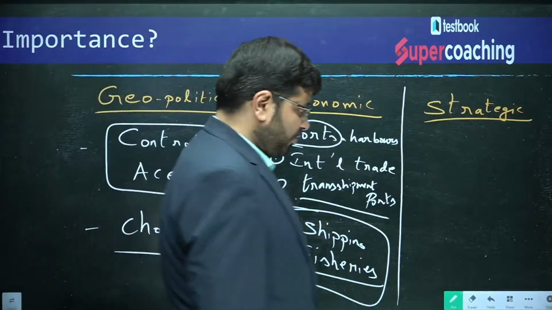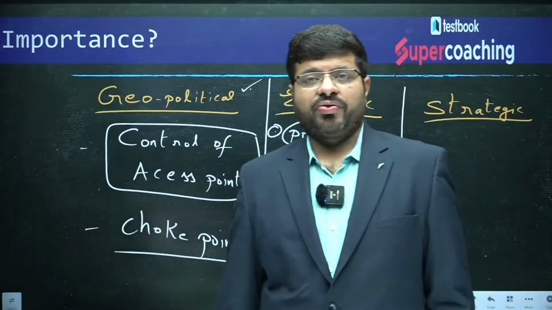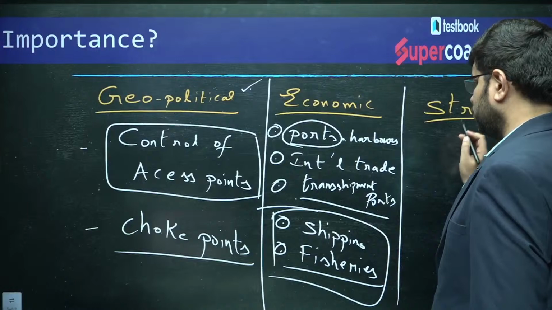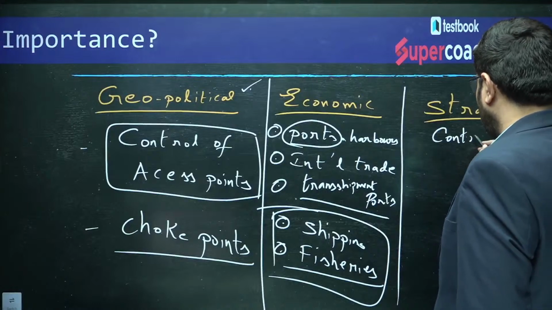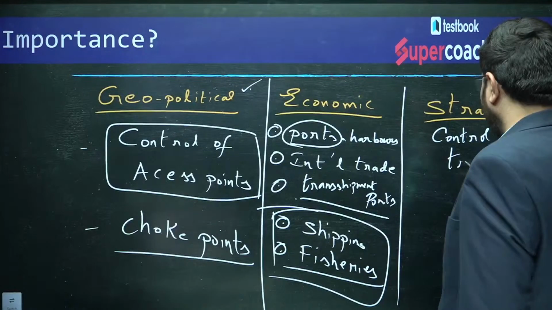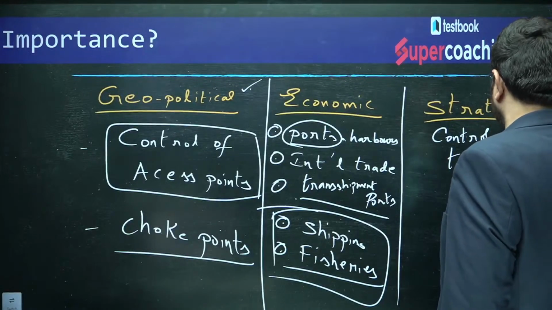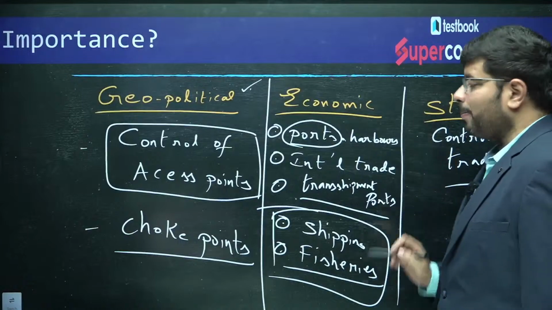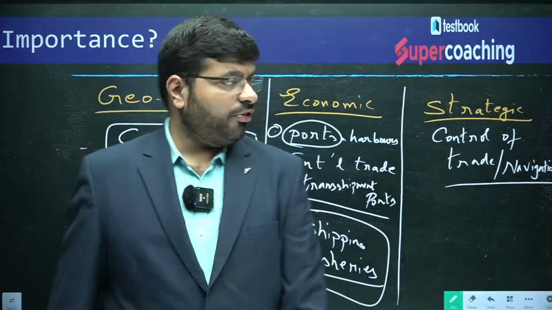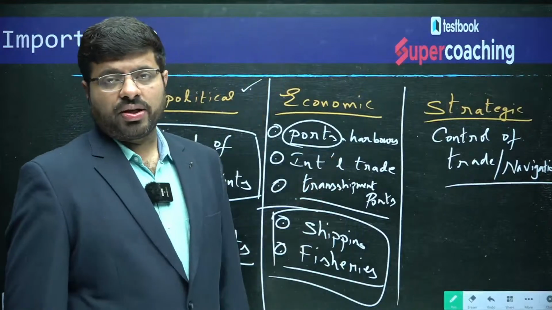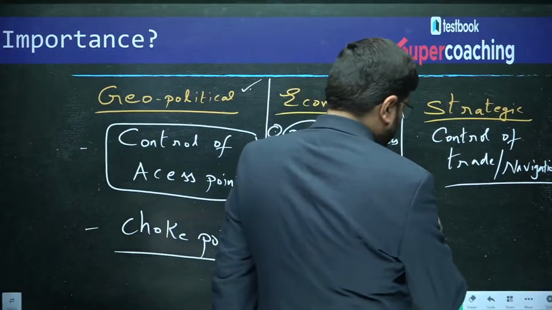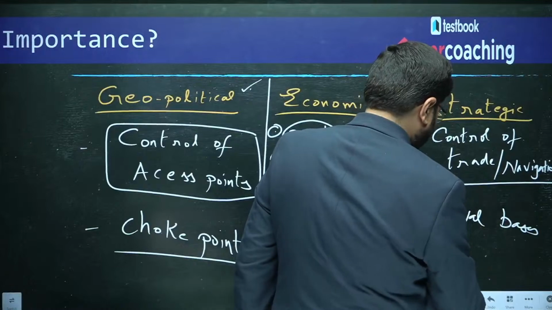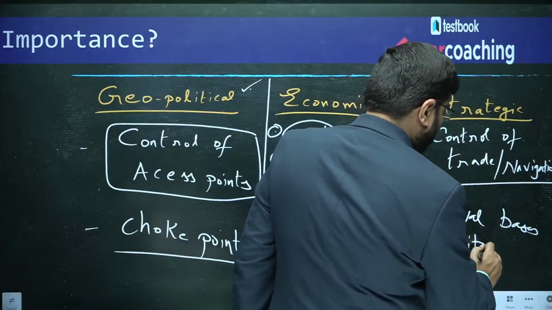Then, the strategic significance. What is the strategic significance? If so much trade happens here, control of trade and control of navigation will have so much impact. That is the key thing, control of navigation, the strategic significance. For example, you can develop many naval bases. You can develop military bases here, naval or military bases.